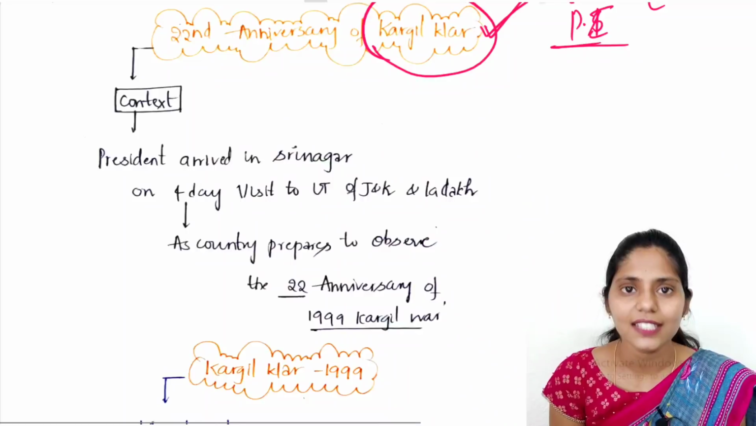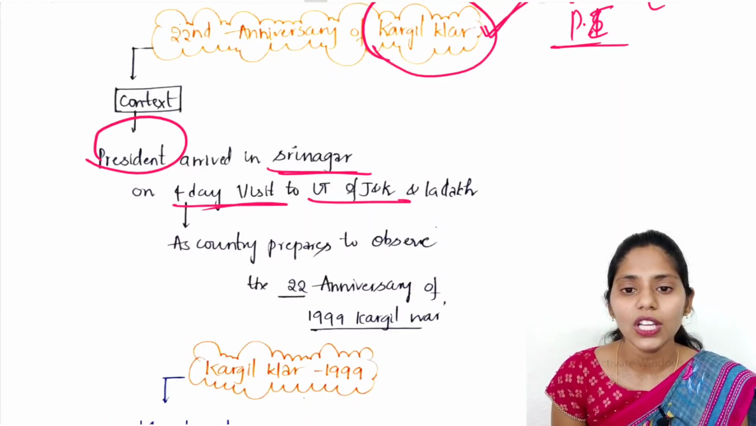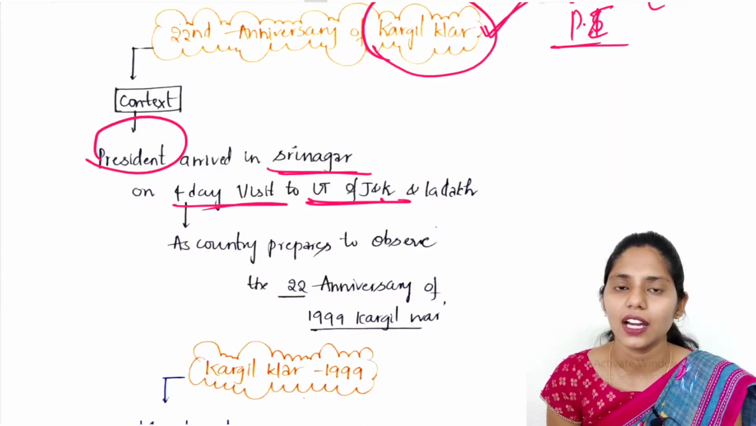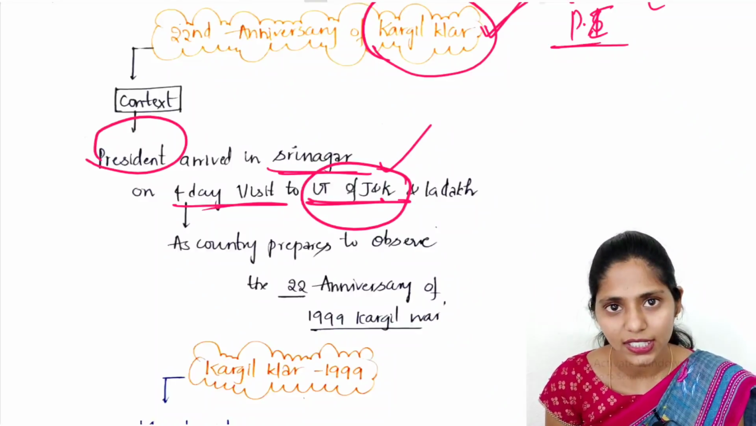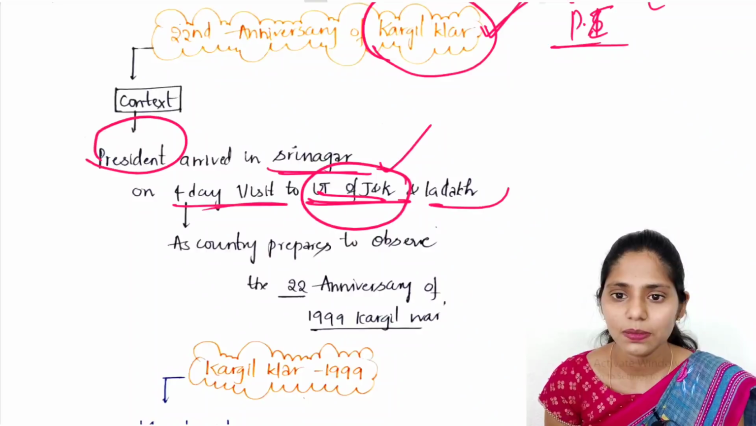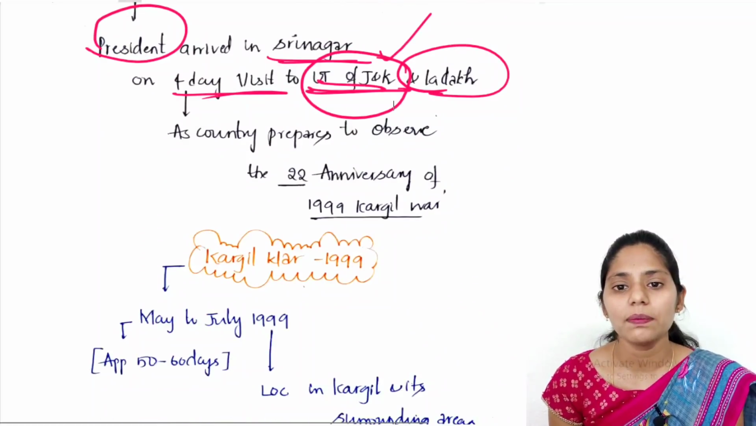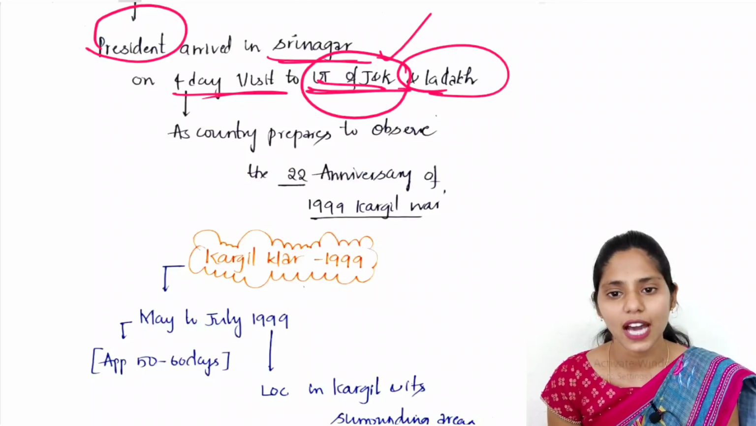If you see the context, it mainly says that the President arrived in Srinagar on a 4-day visit to the UT of Jammu and Kashmir and Ladakh. So here our President arrived in Srinagar on a 4-day visit to the Union Territory of Jammu and Kashmir and Ladakh as the country prepares to observe the 22nd anniversary of the Kargil War.